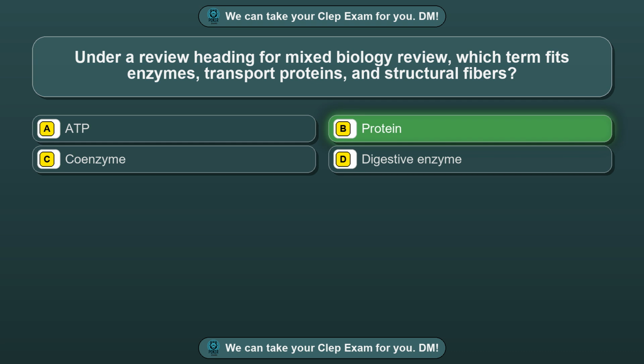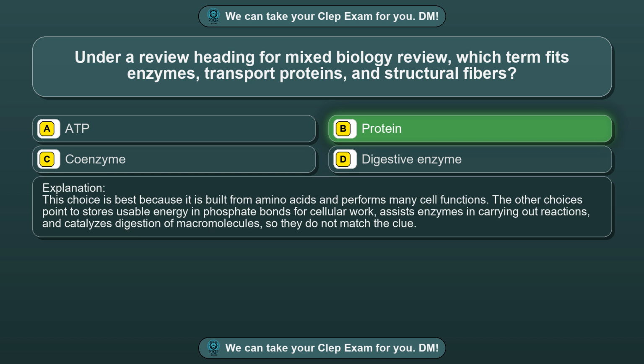Protein. This choice is best because it is built from amino acids and performs many cell functions. The other choices point to stores usable energy in phosphate bonds for cellular work, assists enzymes in carrying out reactions, and catalyzes digestion of macromolecules, so they do not match the clue.